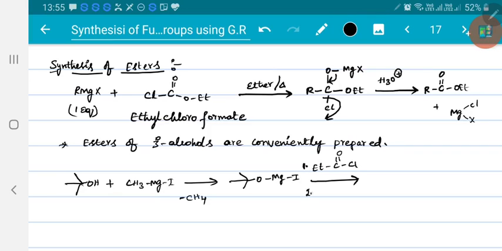When we do that, first this alkyl group goes and attacks this carbon, making chlorine leave. So the product obtained is ethyl C double bond O, this is a tertiary system. Chlorine is lost, that will be taken by magnesium, so you will get MgCl. So that's how we will get the ester. This is the way of preparation of esters.